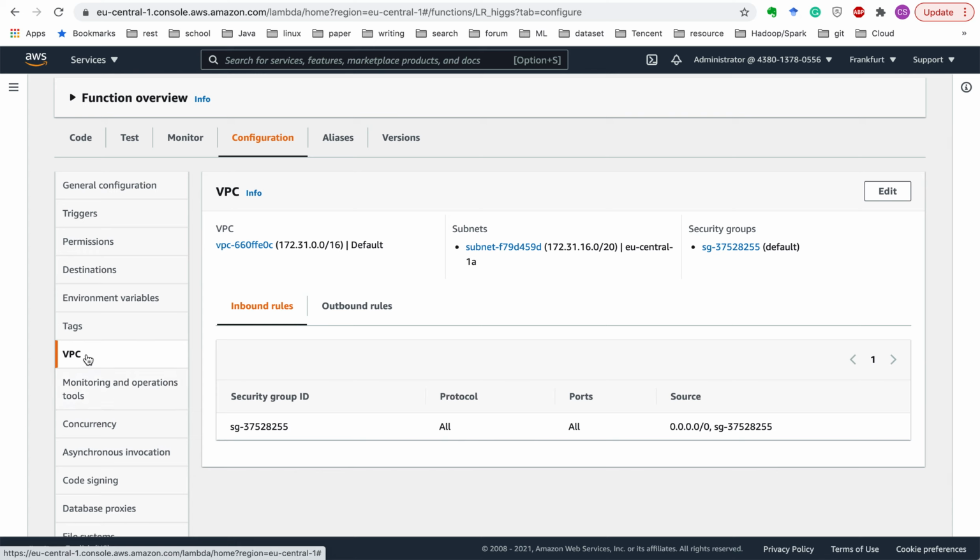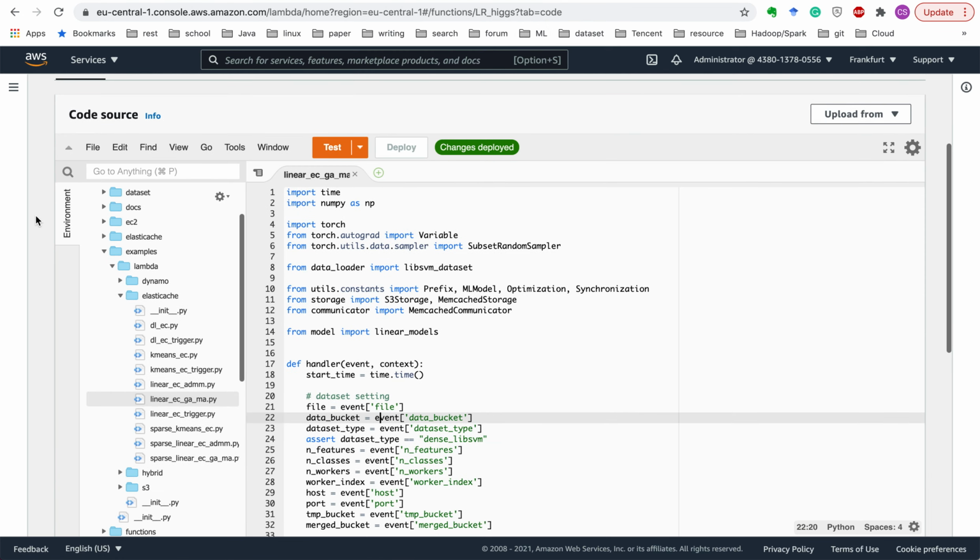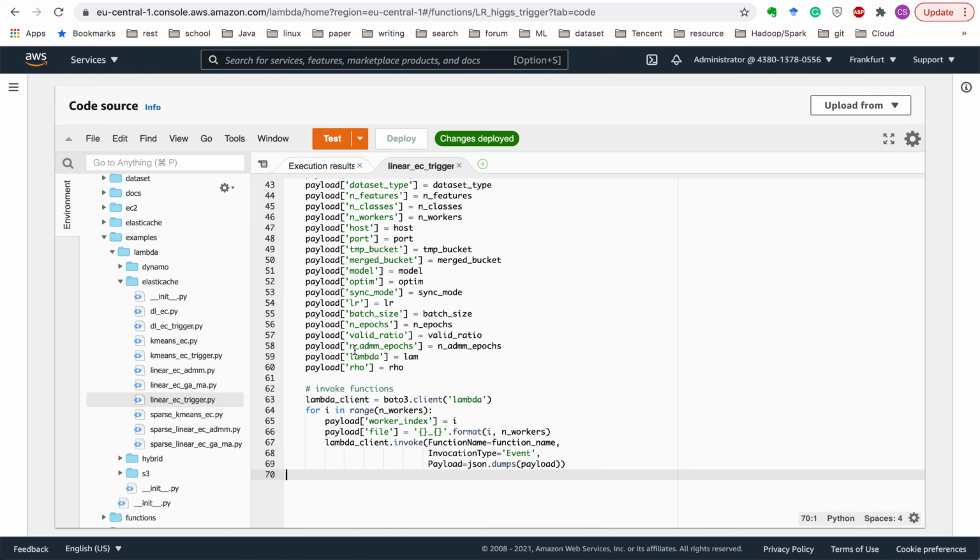So set up the VPC and the security group. Make sure that they are the same as the ElastiCache cluster, because you need the execution function to access the ElastiCache cluster. Okay, so after this configuration, you can execute your trigger function, and you can see the logs in CloudWatch.